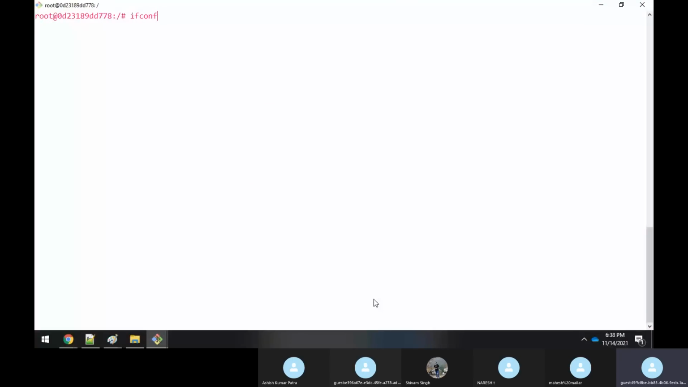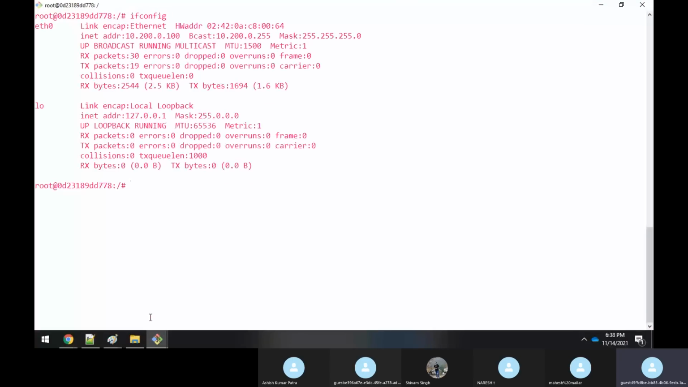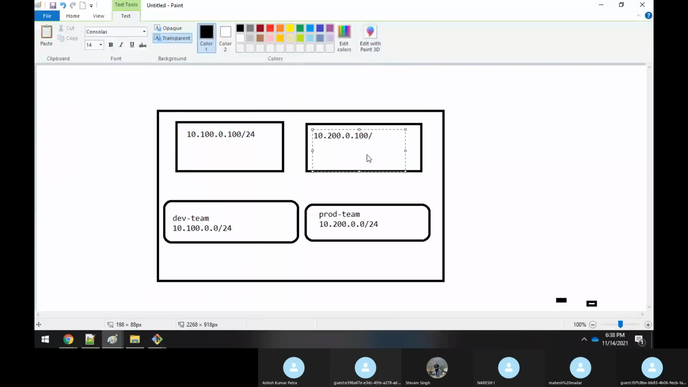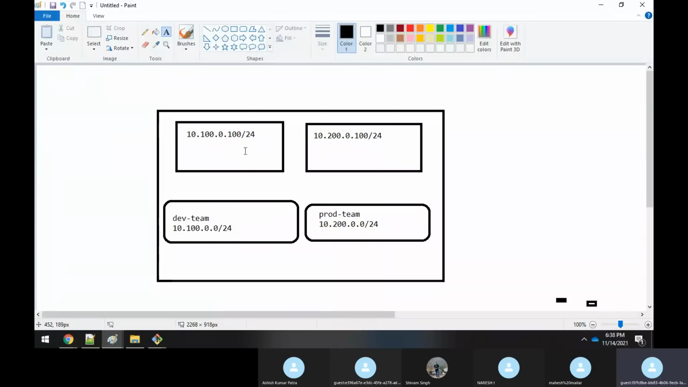I just want to confirm: 0.100, sorry, 0.100. So this is the IP address I'm giving. Now I want to communicate between these two containers.